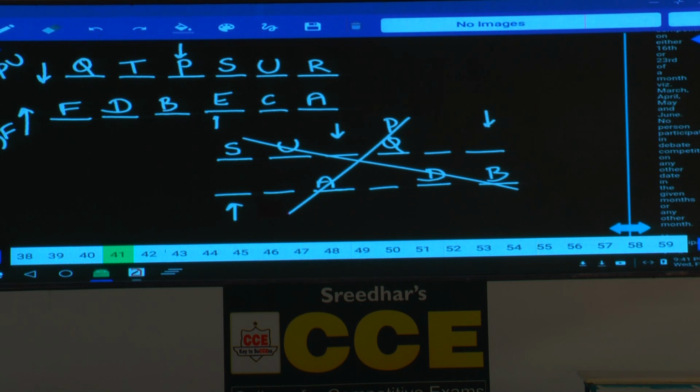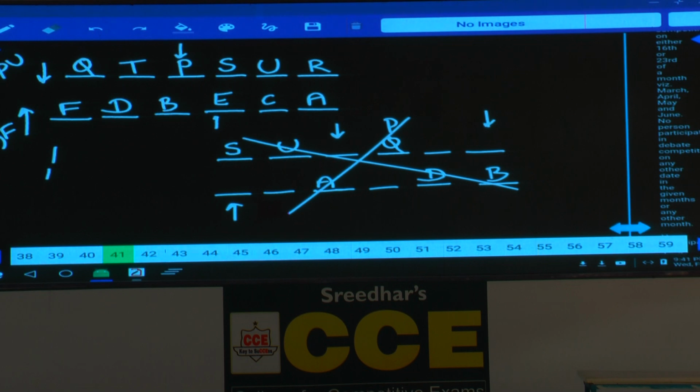Then in question number 34, how many people sit between E and A? Tell me how many people are in between E and A. There is only one person, that is choice 1. And 4 of the following 5 is nothing but an odd man out, and A. Now A is at a corner, and D is not at a corner, U is not at a corner. Next C and T are also not at the corners. Except this A, the remaining persons U, C, D and T are second from either end of the rows. Whereas A is first from one of the extreme ends of the row, hence choice 1 is the answer.